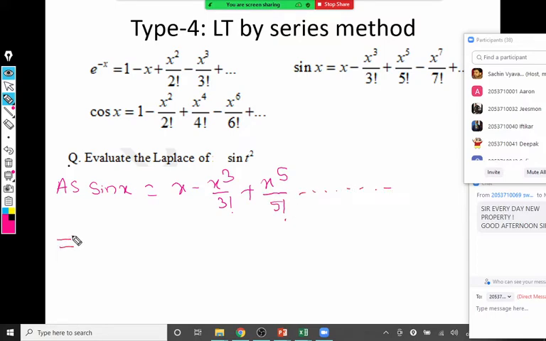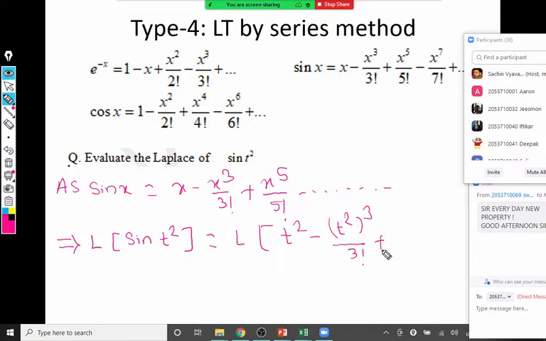This implies Laplace of sine of t square: now replace x by t square. So that is t square minus t square raised to 3 upon 3 factorial plus t square raised to 5 upon 5 factorial, and so on.